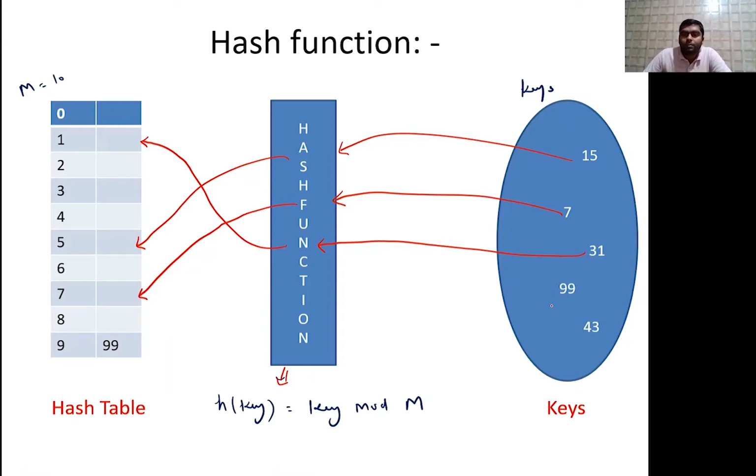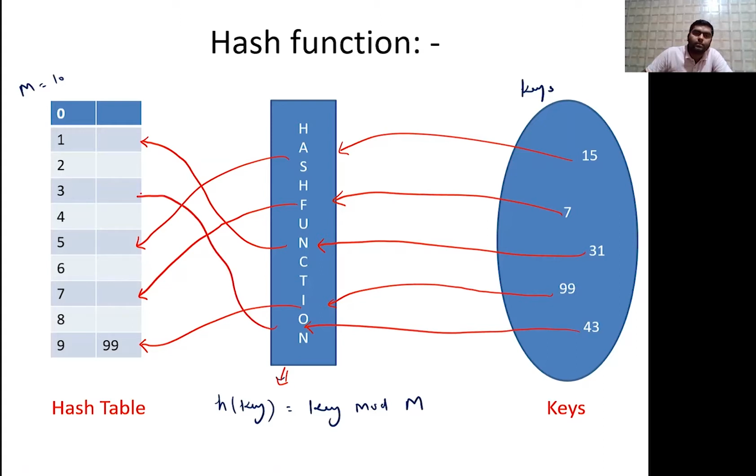And in case of 99, 99 will map to this particular location. And what about this 43? You are supposed to pass 43 to this function and this will go to there. So this is 31, and this 3 is 43, and this 5 is 15. OK, और 7 पे कौन map हुआ है, 7 है ना, it is the 7th key, and like this, I think it is over.